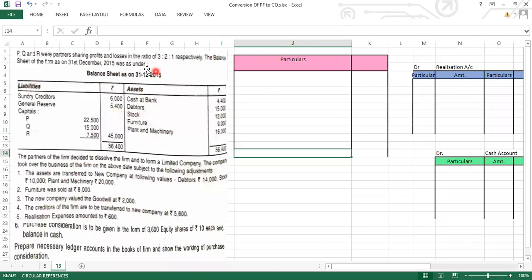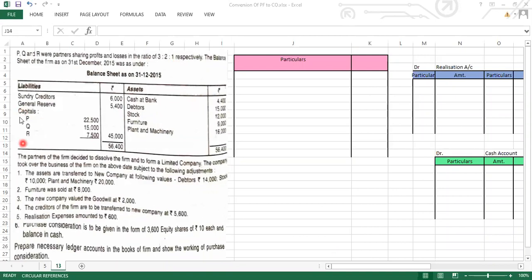Divide this 5,400 in the ratio of 3:2:1. The total is 3 plus 2 is 5, 5 plus 1 is 6. So 5,400 into 3 divided by 6. Same way, 5,400 into 2 divided by 6, and 5,400 into 1 divided by 6. So which comes to 2,700, 1,800 and 900, correct.